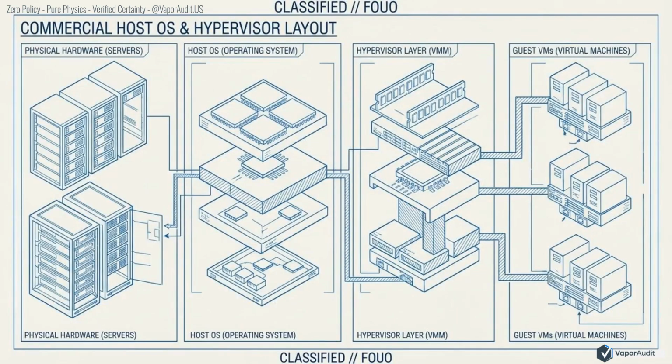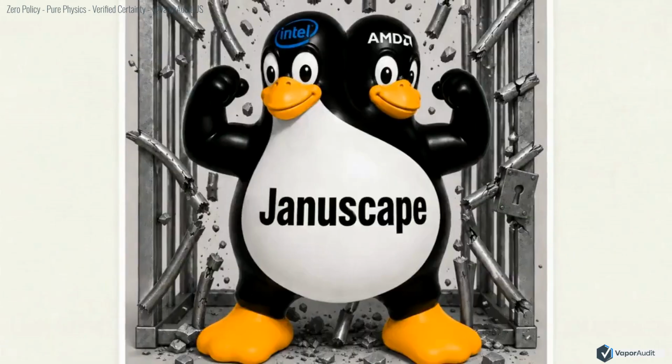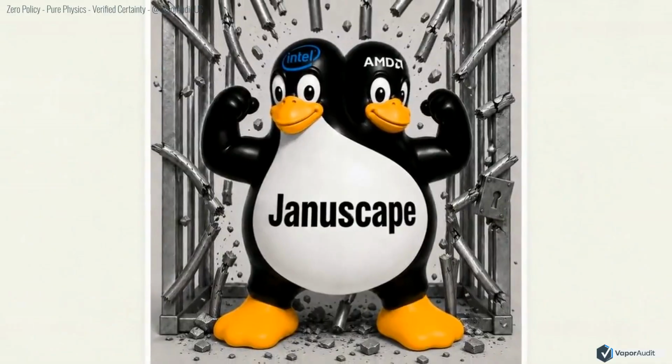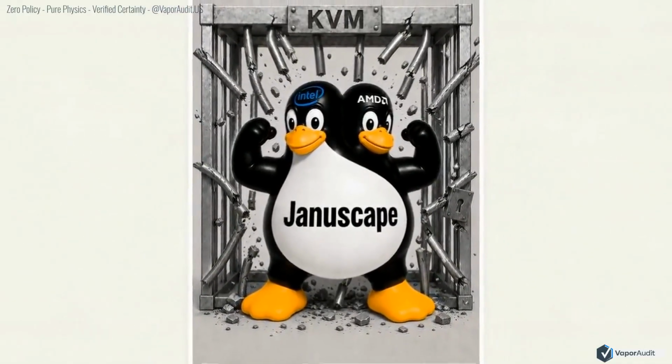The shared responsibility model for commercial cloud infrastructure assumes a benevolent host. This architecture rejects that premise. We treat the host operating system and hypervisor as a hostile memory environment. This is the Januscape vulnerability, a flaw in the Linux KVM hypervisor that sat dormant for 16 years.